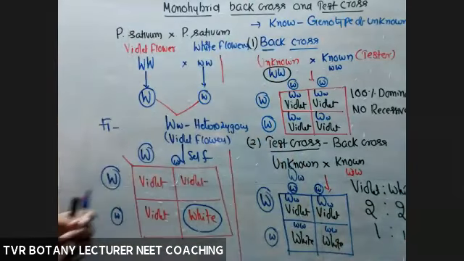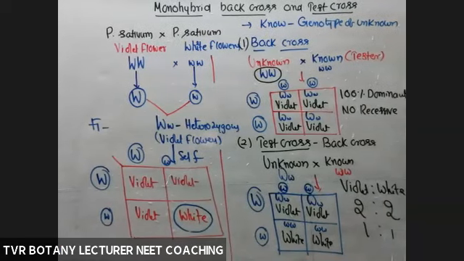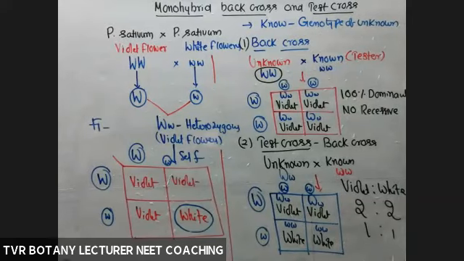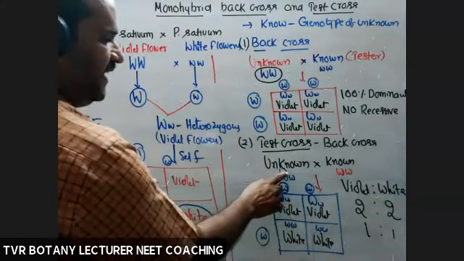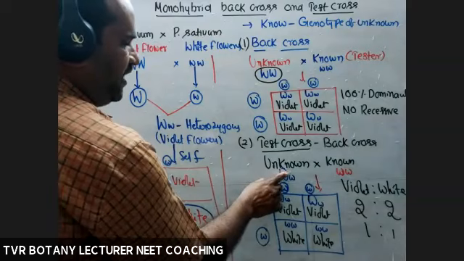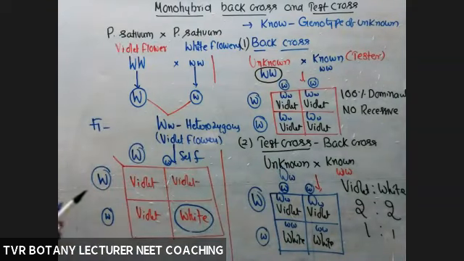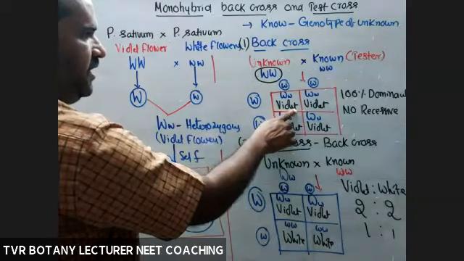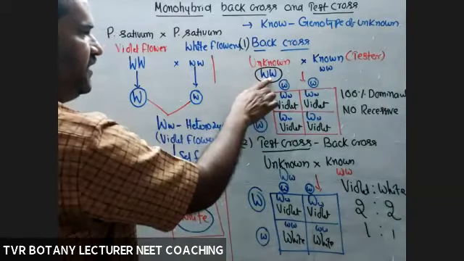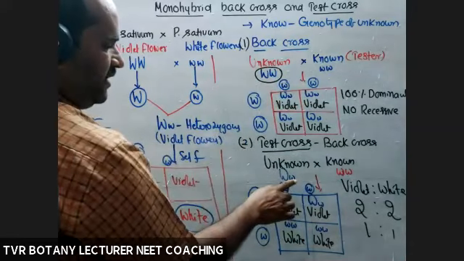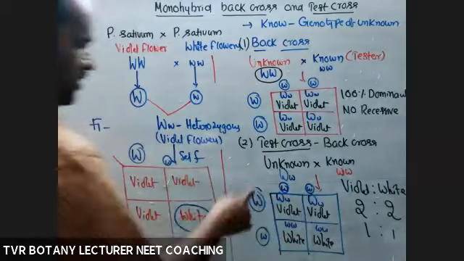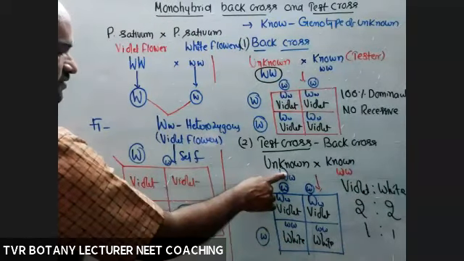1:1 ratio. If the ratio is 1:1 between dominant and recessive, we can say the genotype of the unknown one is heterozygous only. In the back cross, 100% dominant. If all are dominant, definitely it is homozygous. And 50% dominant, 50% recessive. What about the genotype of this one? Heterozygous.